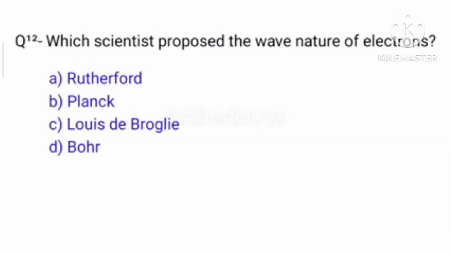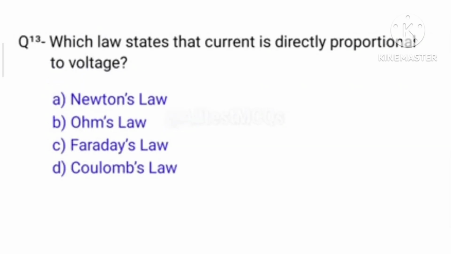And next question number 12. Which scientist proposed the wave nature of electrons? Simply the right answer is Louis de Broglie. And question number 13. Which law states that current is directly proportional to voltage? The right answer is Ohm's law, option B.